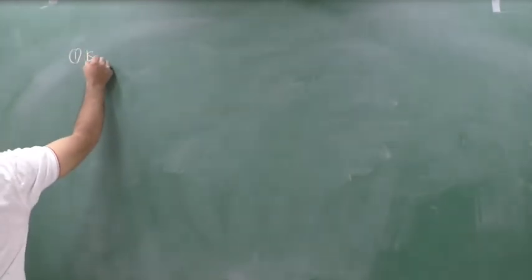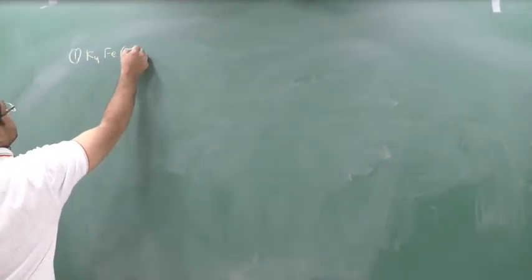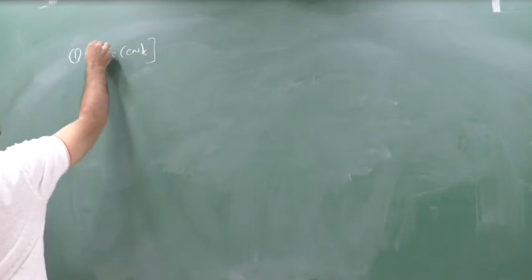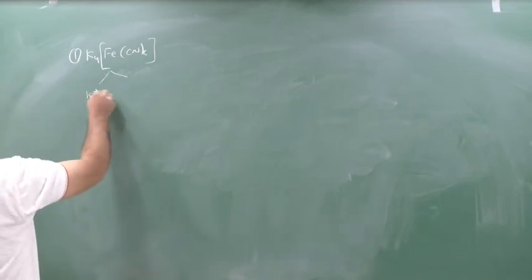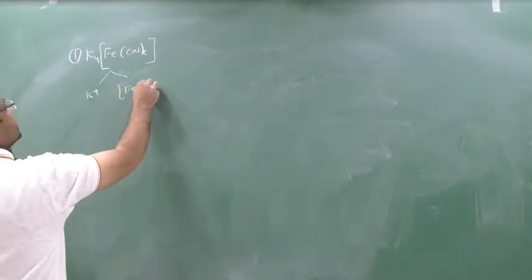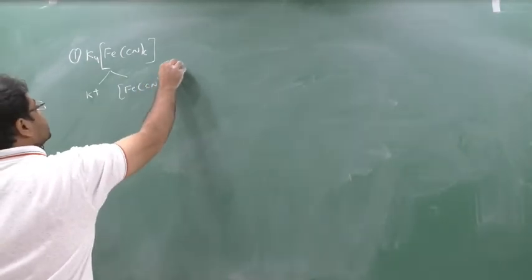First example is K4[Fe(CN)6]. Now this is an anionic complex. So in an anionic complex, the metal should be given as metallate. Separate it: here it will come K+ and [Fe(CN)6] 4-.